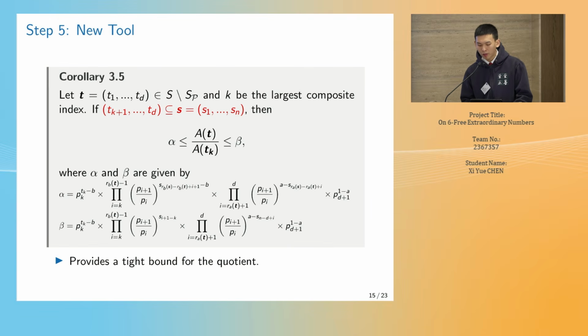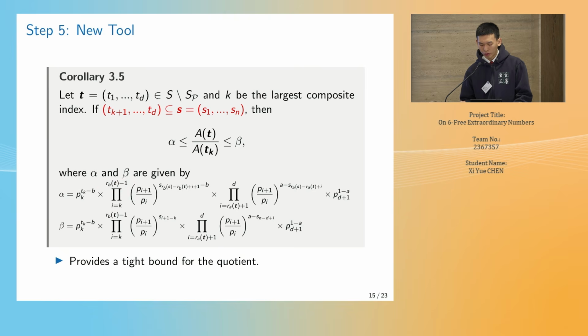Therefore, I have Theorem 3.5, which is a new tool to effectively reject the invalid cases. Although we cannot know the exact values in T, we can find a sequence S containing sequence T. Then, Theorem 3.5 can be used to find a tight lower bound of the quotient, depending on the free values RA, RB, and D.